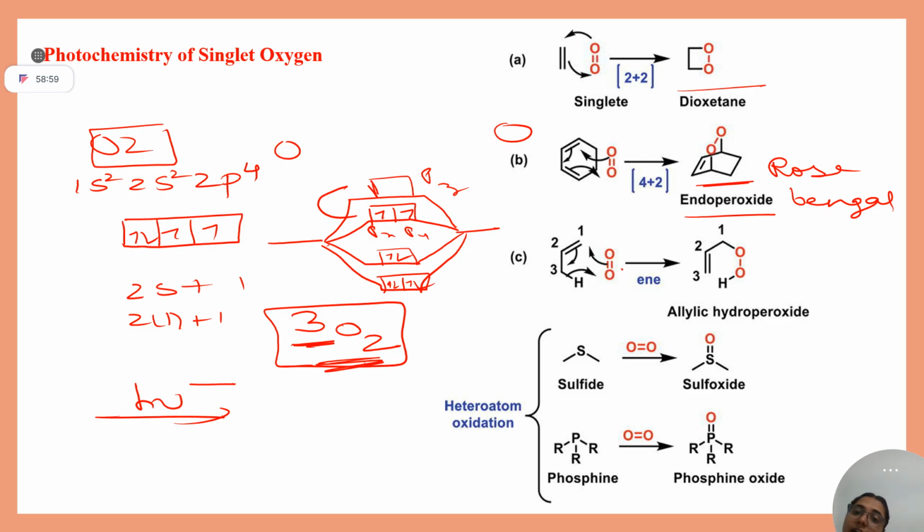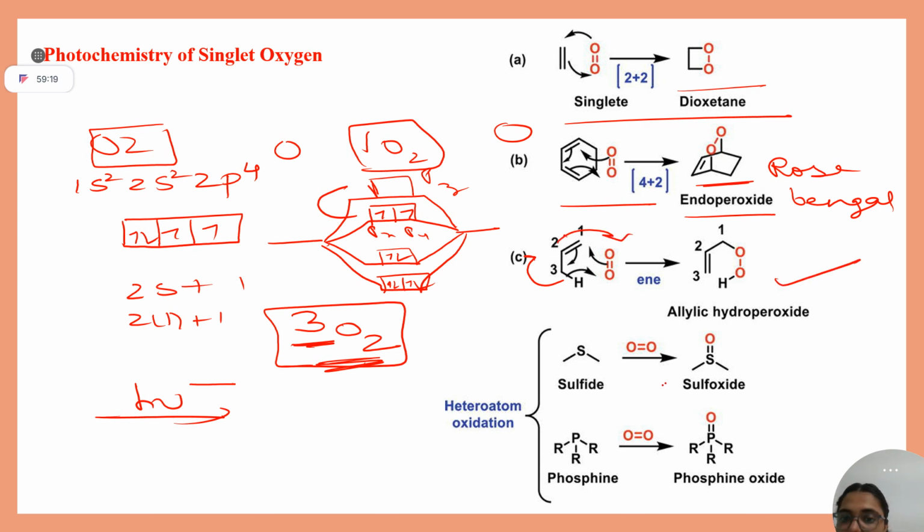How will this slide help you in the exam? If anywhere oxygen is written O2 and clearly this singlet 1O2, then you have to do these reactions: 2 plus 2 possible, 4 plus 2, this is a reaction I have discussed with you. And here they are just oxidizing it. So here they have explained two roles of molecular oxygen.